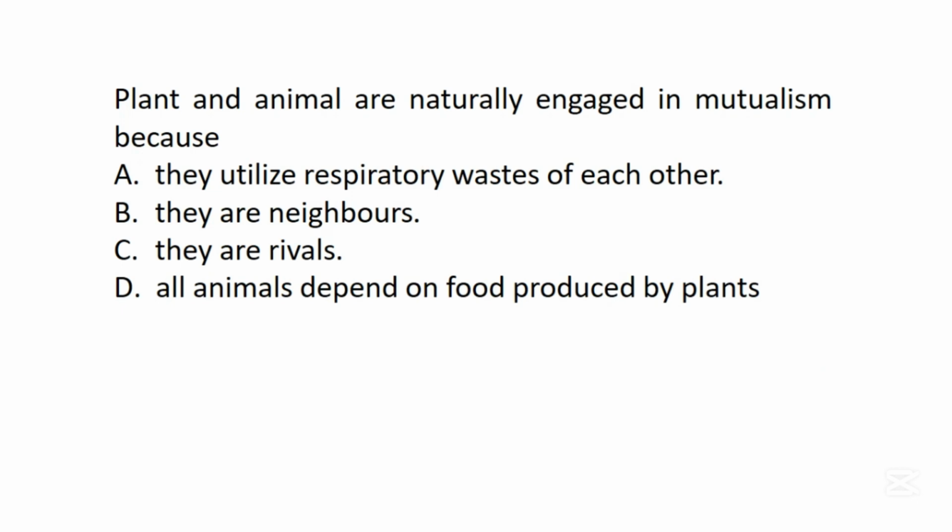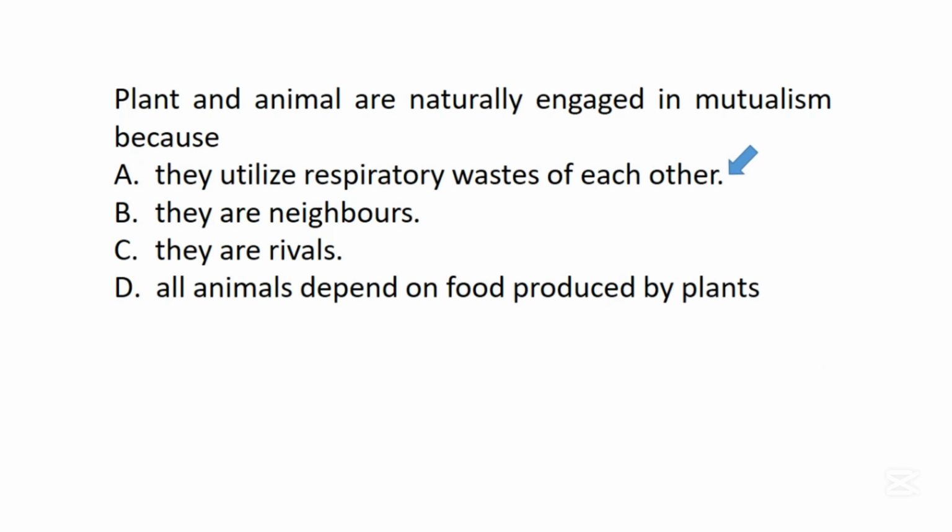The first question says, plants and animals are naturally engaged in mutualism because A. They utilize respiratory waste of each other. B. They are neighbors. C. They are rivals. D. All animals depend on food produced by plants. In this question, the correct answer is A. They utilize respiratory waste of each other.